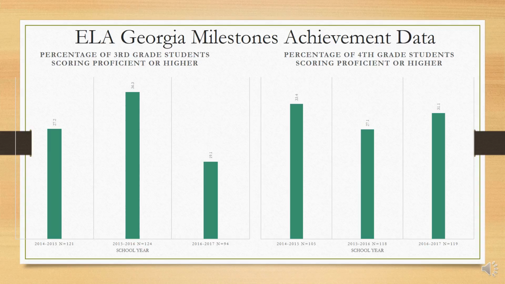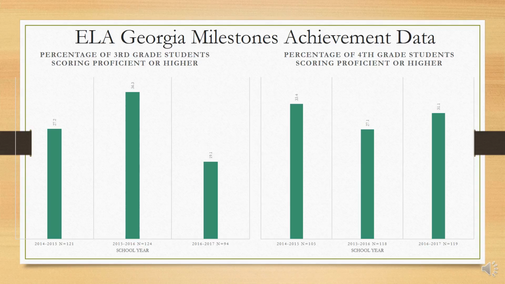You would expect that the percentage of students scoring proficient or higher in each grade level to be consistent because they should all be performing the same way. However, our data shows that it's inconsistent. It also shows, if you look at the 2015-2016 school year for third grade, you see that 36.3% of the students in third grade that year scored proficient or higher.